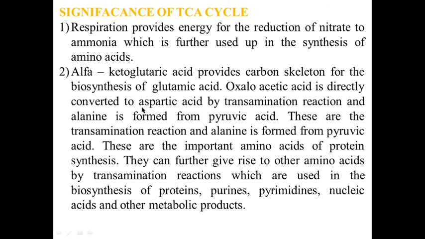Oxaloacetic acid is directly converted to aspartic acid by transamination reaction, and alanine is formed from pyruvic acid. These are the important amino acids of protein synthesis. They can further give rise to other amino acids by transamination reactions, which are used in the biosynthesis of proteins, purines, pyrimidines, nucleic acids, and other metabolic products.